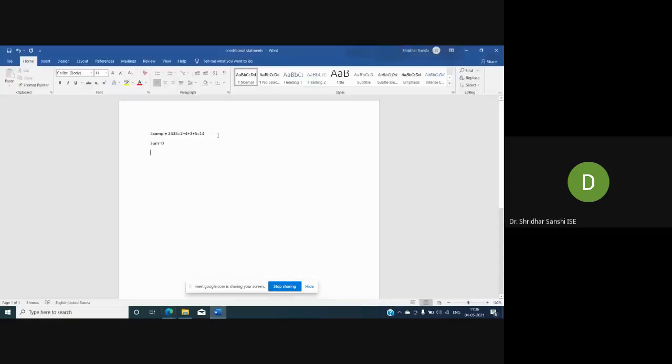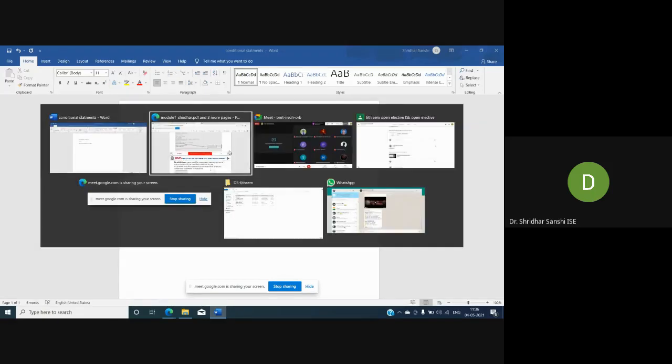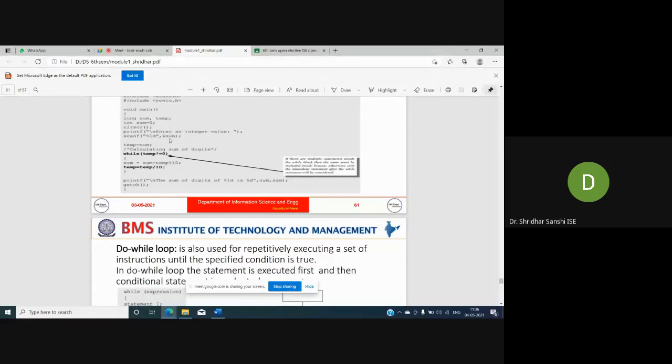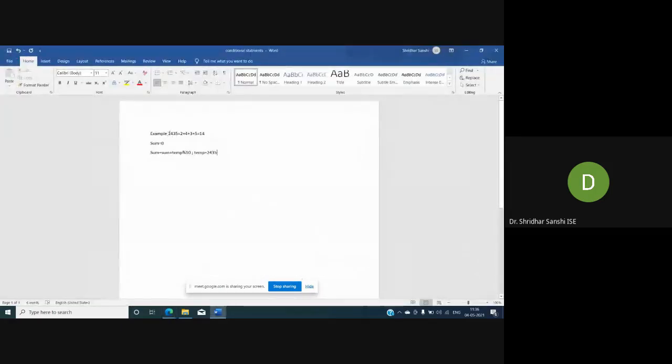So what is the expression I have? Sum equal to sum plus temp percentage of 10. This is what I'm calculating. What is the value of temp here? Temp is 2435, correct. That's what I have initialized. I'm reading the value temp, and for this example I'm putting it as 2435.